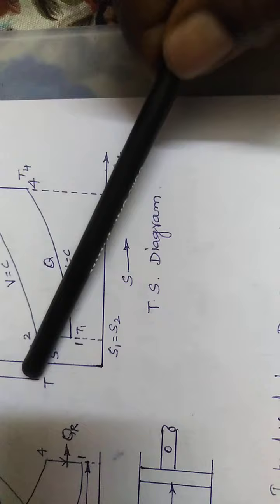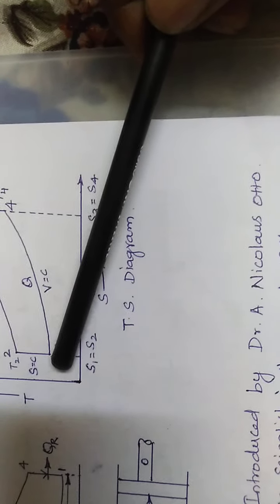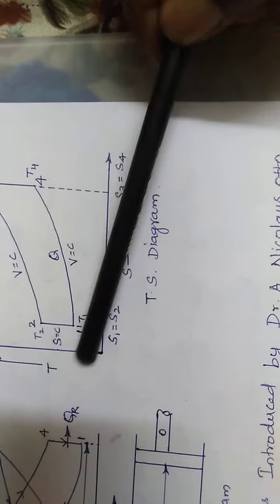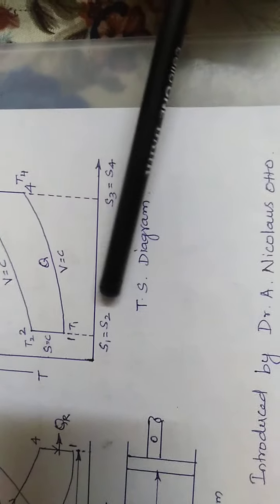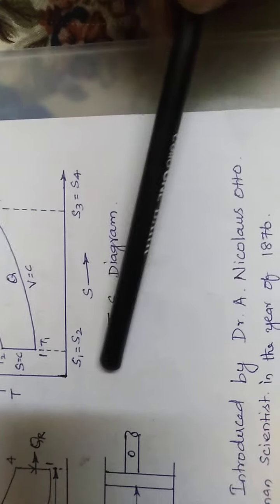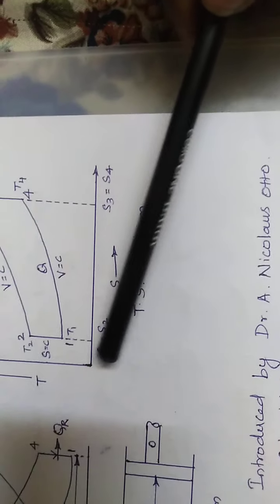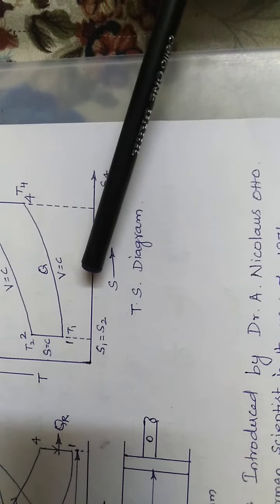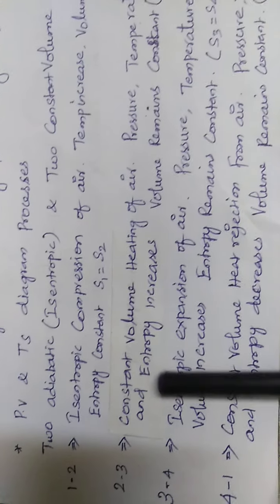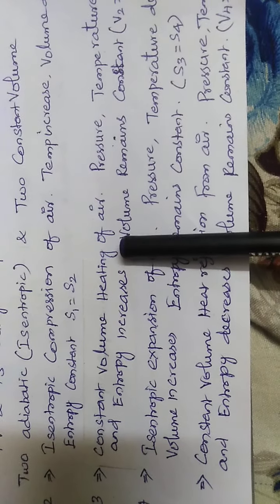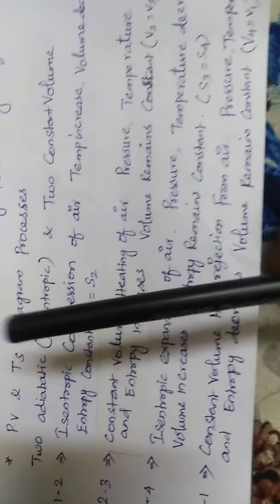S1 equal to S2, in this TS diagram, in the 1 to 2 process there is no change in entropy. So now I mention here S1 equal to S2. And the 2 to 3 process is constant volume heating of air. So here,